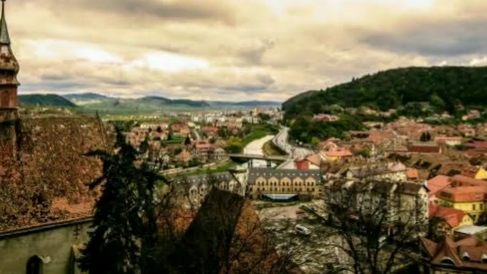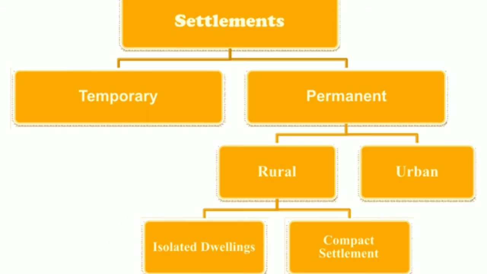These types of settlements are generally found in river valleys or in urban areas. They have all the facilities of schools, colleges, markets, and so on. So the people who need all these facilities and advanced methods of living are basically living in compact settlements. So these were the different types of settlements.